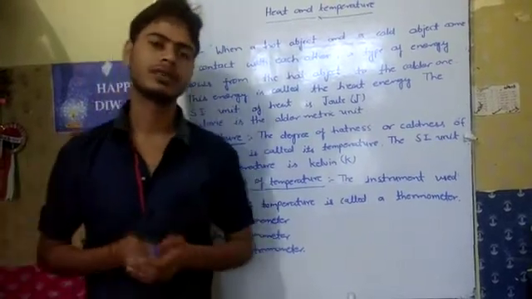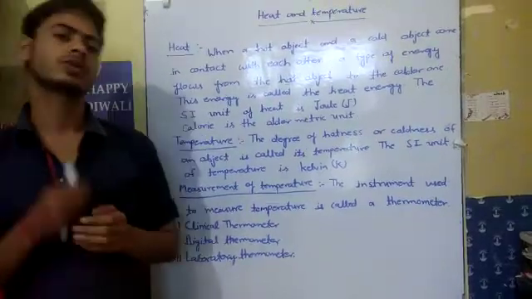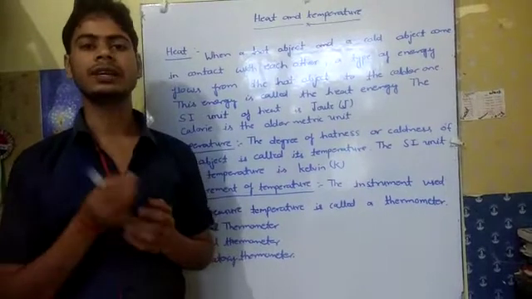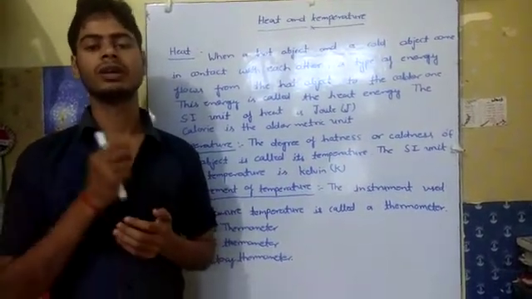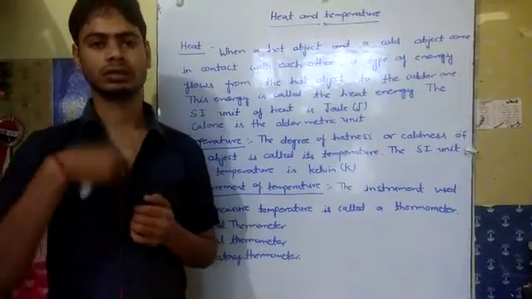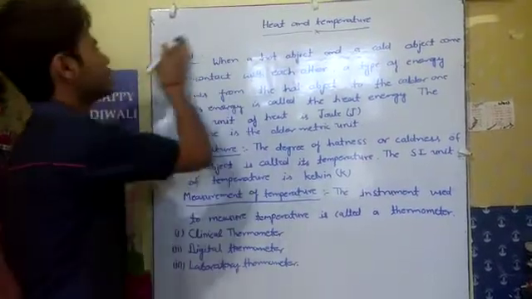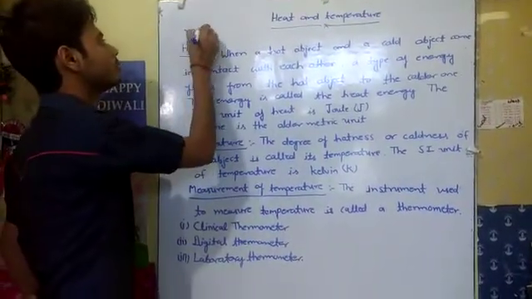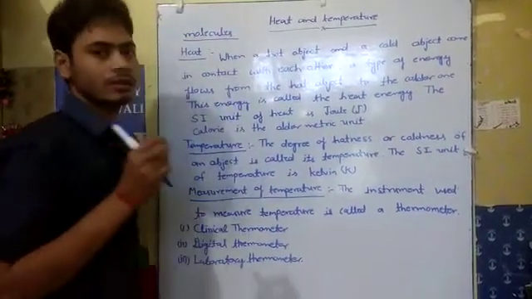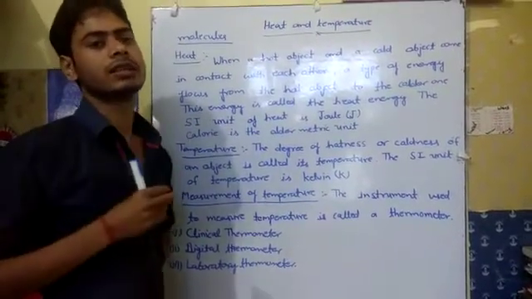Before discussing it, we will discuss molecules. So what are molecules? Each and every object is made up of tiny particles. Those tiny particles are known as molecules, and we also call them small particles. So each object is made of small molecules, and these particles are called molecules.